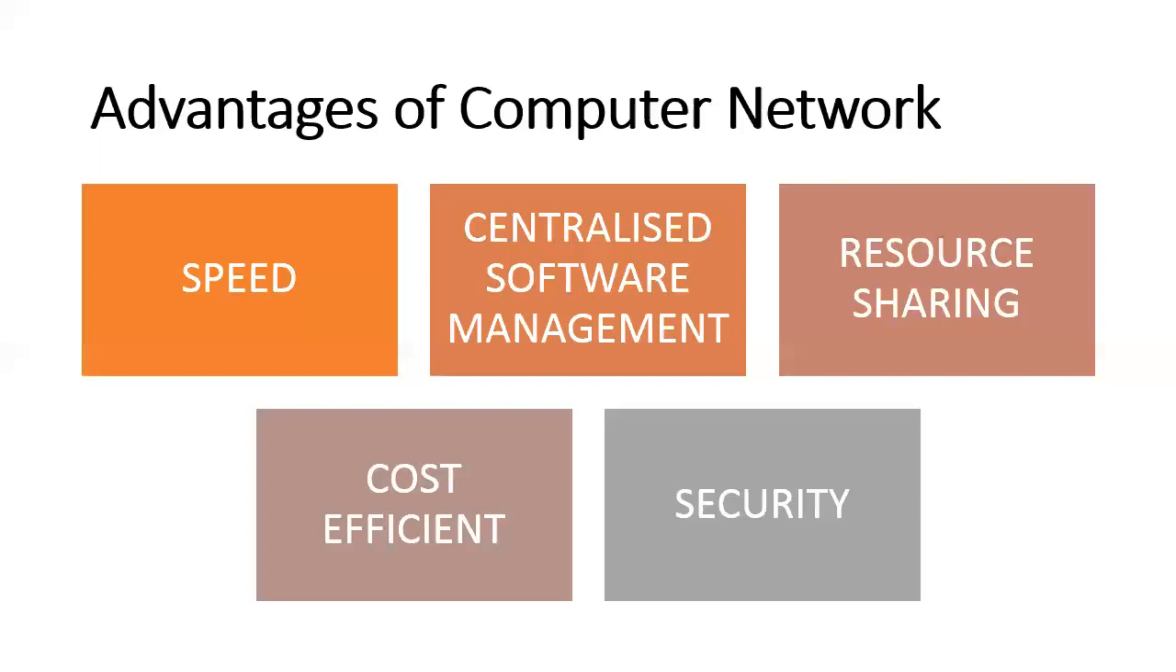Resource sharing. Resources such as printers, scanners, and modems can be shared in a network. This saves a lot of space and money against buying too many resources. Cost efficient. The cost of hardware for individual devices is reduced. Also, purchasing licensed copies of software for individual computers will be very costly as compared to buying a file server.